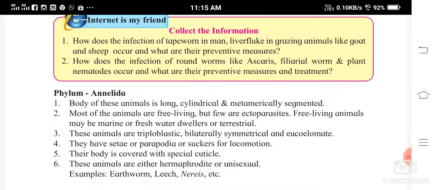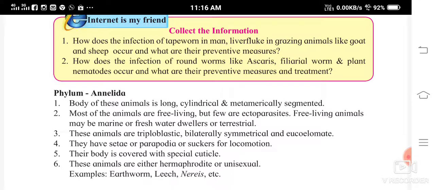Now, how does the infection of roundworms like Ascaris, filarial worm and plant nematodes occur, and what are their preventive measures and treatment? Now see, this infection occurs through soil, and the preventive measure is to maintain hygiene and cleanliness.